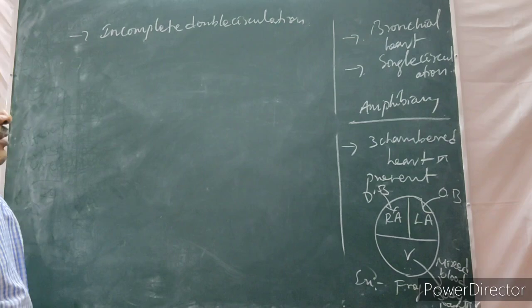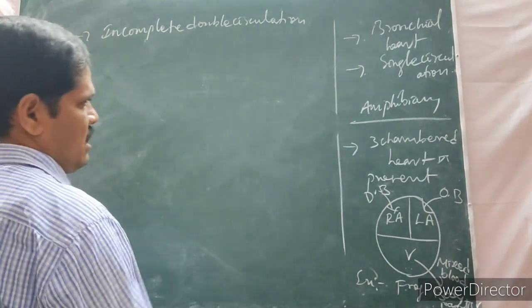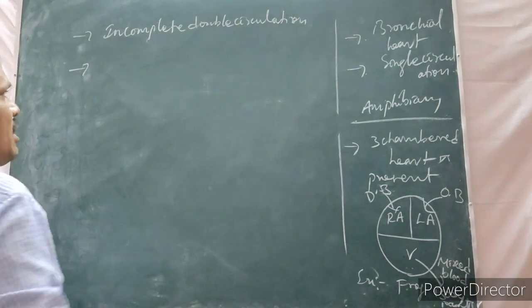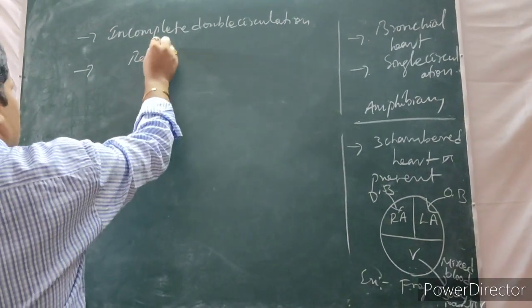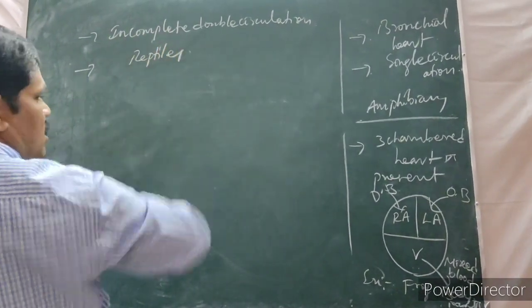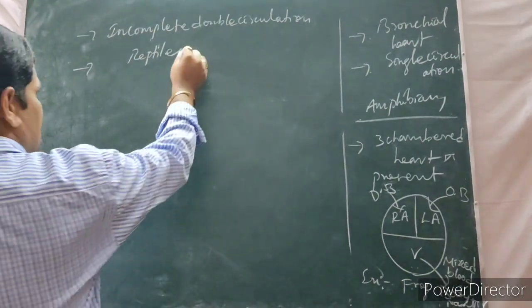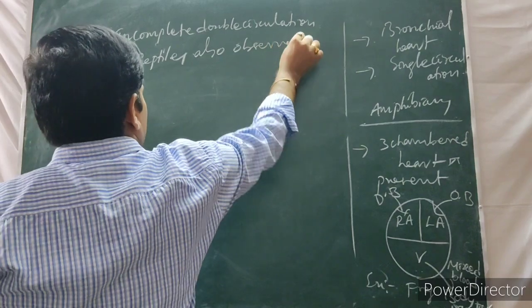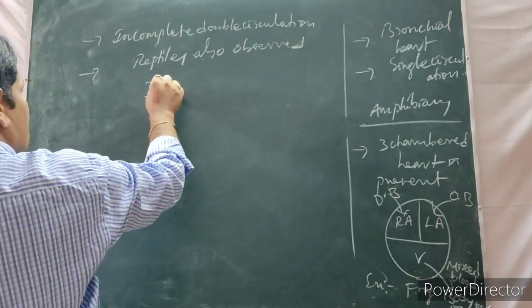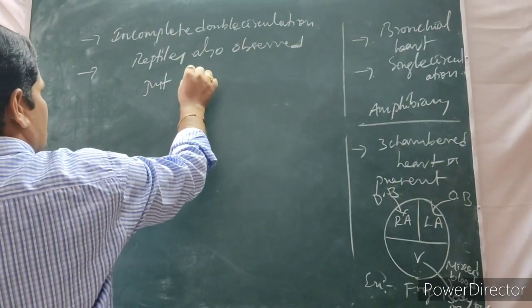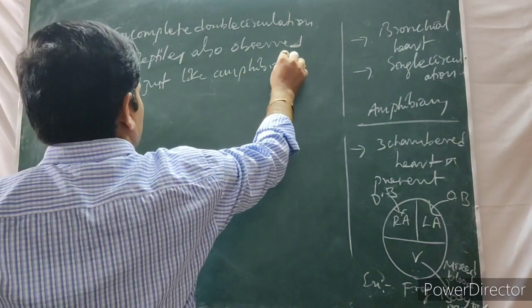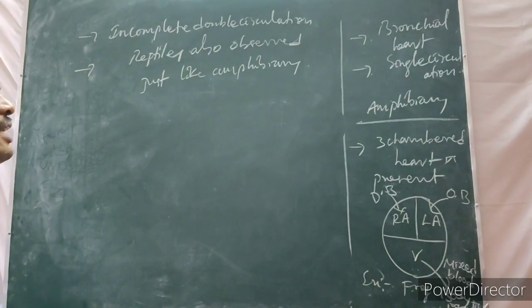Not only amphibians, in reptiles also we observe the same kind of circulation. Reptiles are just like amphibians.